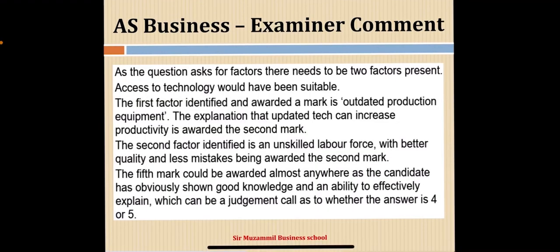So I will show you the examiner comment about this answer. As the question asks for factors, there need to be 2 factors present. Access to technology would have been suitable. The first factor identified and awarded a mark is outdated production equipment. The explanation that updated technology can increase productivity is awarded the second mark. So you can see how your developed answer could be getting more and more marks. So in short, simply you have to develop your answer.